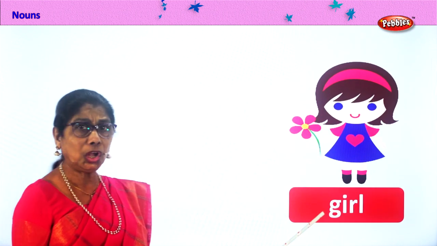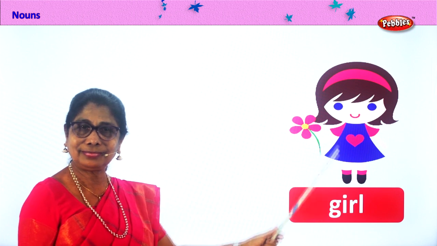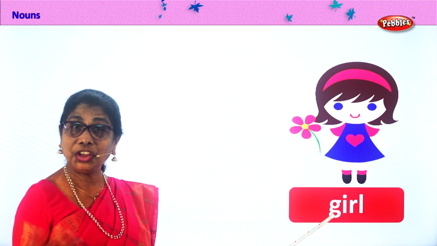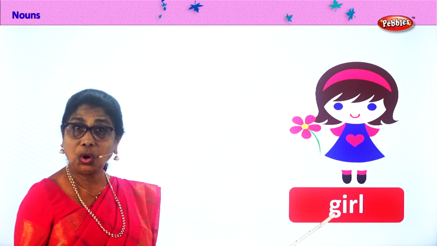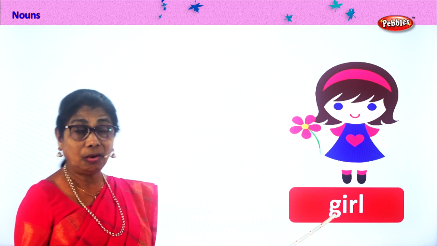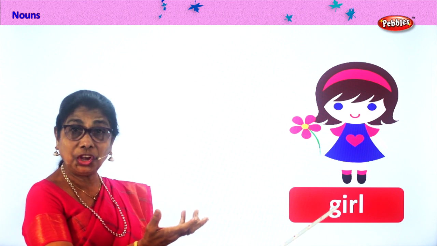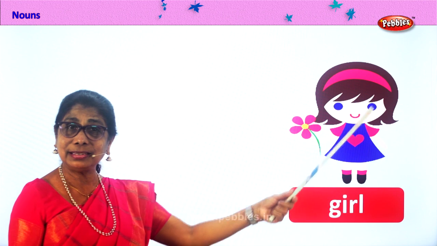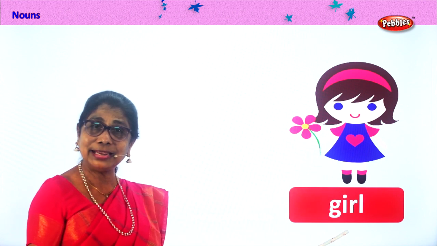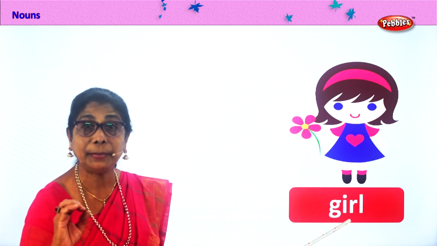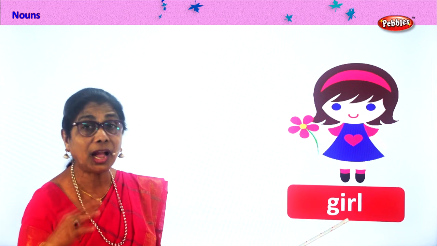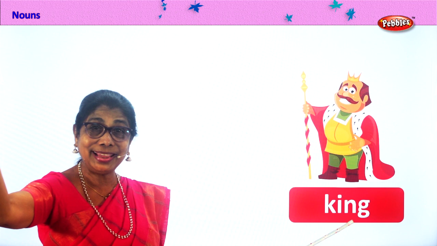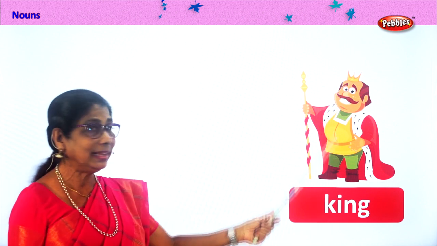Here we are, girl. In the class, there are a lot of girls, okay? Girl, common noun. All girls go to school. All girls go to play. Girls in this house, girls in the next house, girls in the next street. Girl is a common noun. What about boy? Common noun. Girls and boys go to school. Yes. Let's look at this.